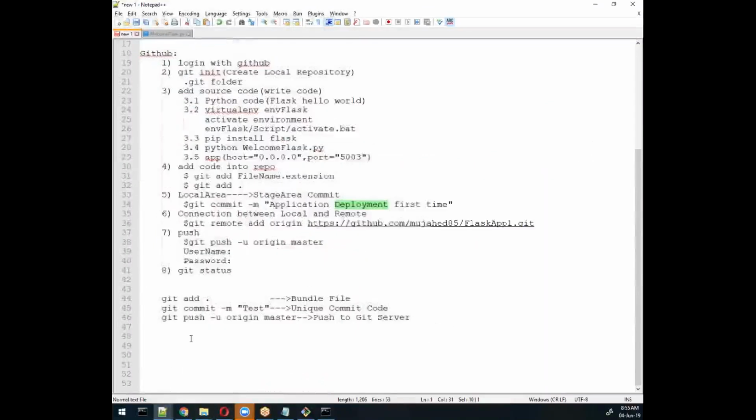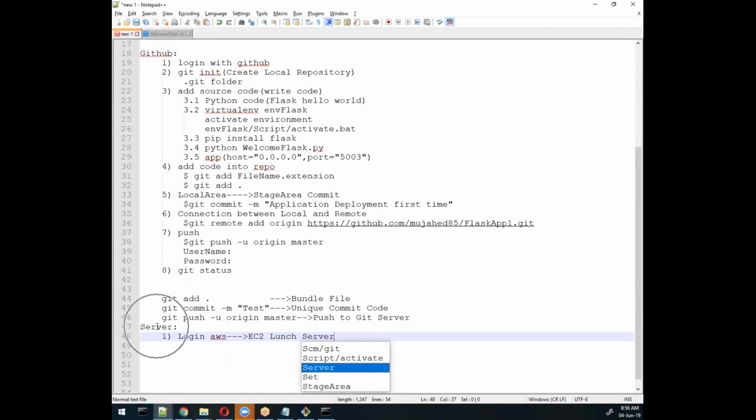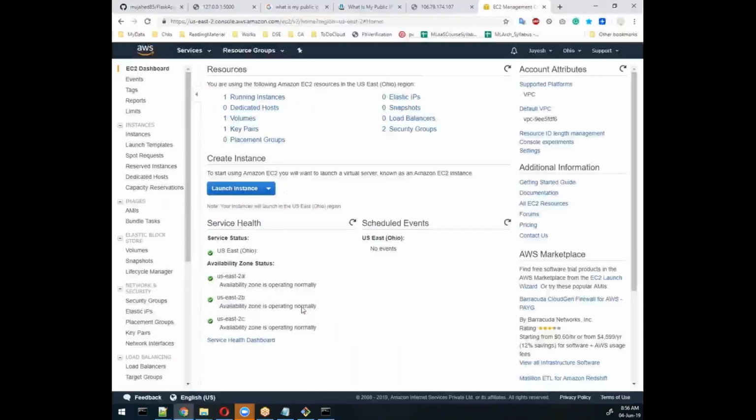So I will take an EC2 machine or server, log in with the AWS account, move to the EC2 department, and then launch server Ubuntu 16.04. This version we require. Order this server. So I'll launch instance, and here I'll order it.